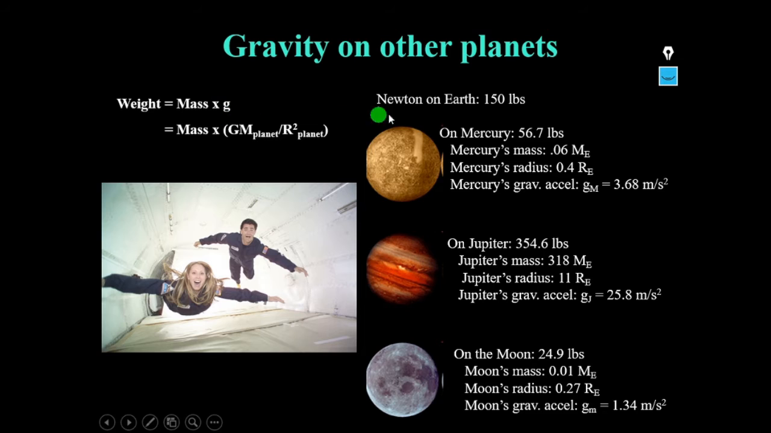So now Newton on Earth, if we say he is weighing 150 lbs, on Mercury he weighs only 56.67 lbs, because Mercury's mass is 0.06 times the mass of Earth, and Mercury's radius is 0.4 times the radius of Earth. Then Mercury's gravitational acceleration, g of Mercury, will be 3.68 meters per second squared, whereas on Earth